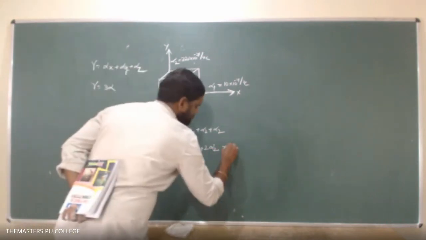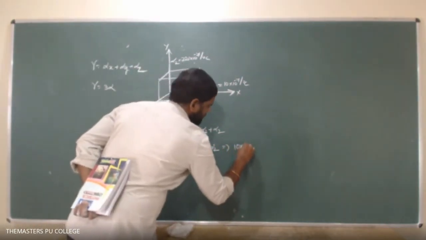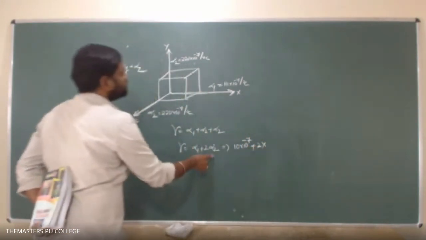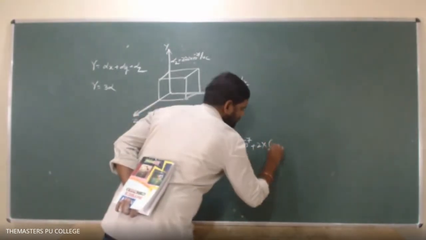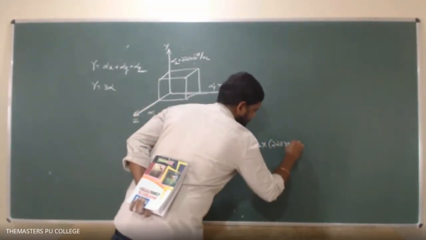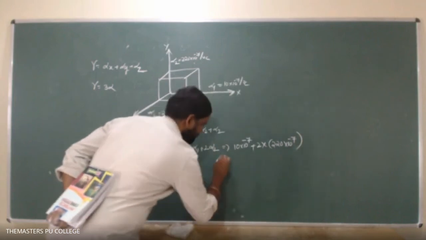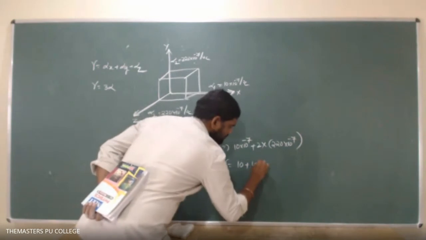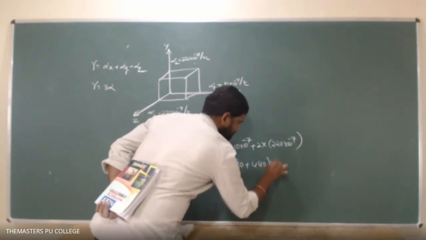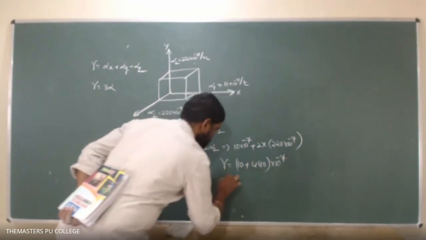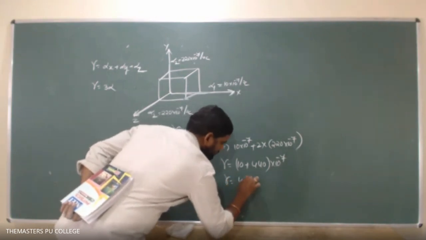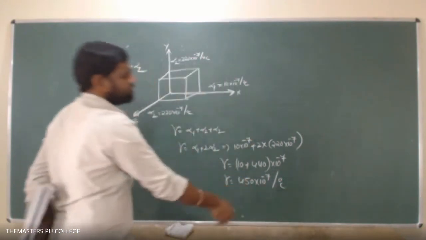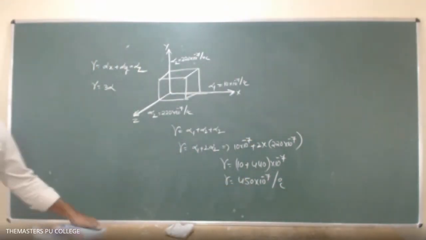So that implies alpha 1 means 10 into 10 to the power of minus 7 plus 2 into alpha 2, means alpha 2 is equal to, we got 220 into 10 to the power of minus 7. So then I can write gamma equals 10 plus 220 into 2, means 440 into 10 to the power of minus 7. So that implies gamma equals 450 into 10 to the power of minus 7 per degree centigrade, or we can further simplify that. Understand this problem?